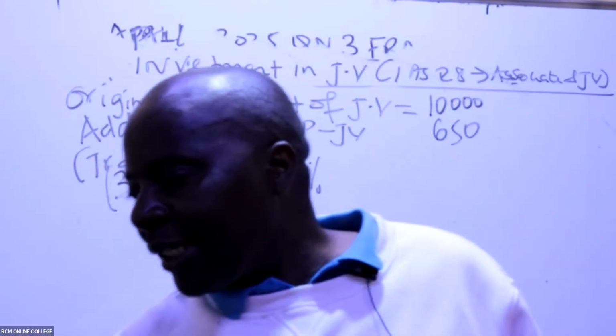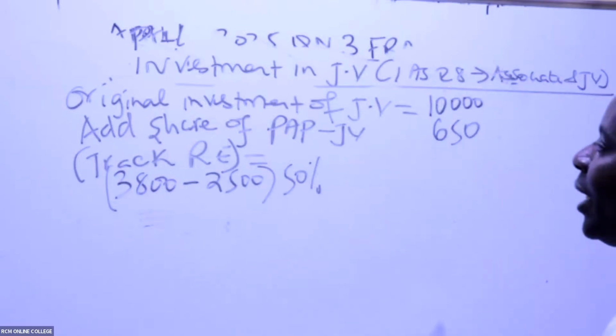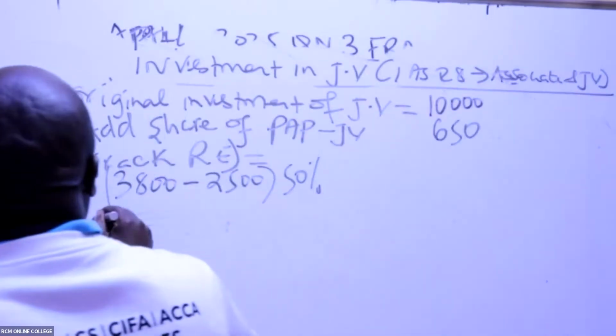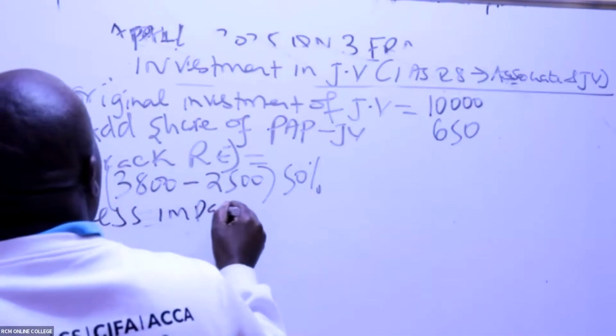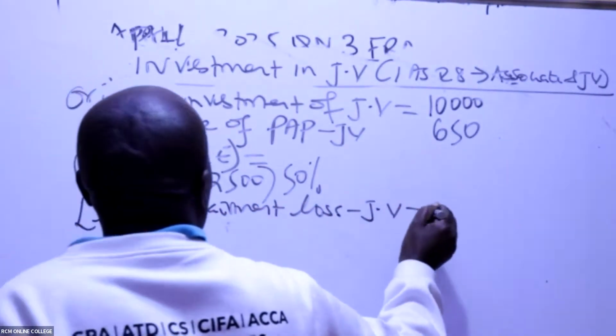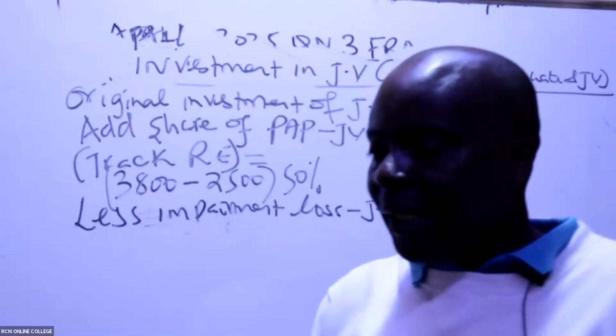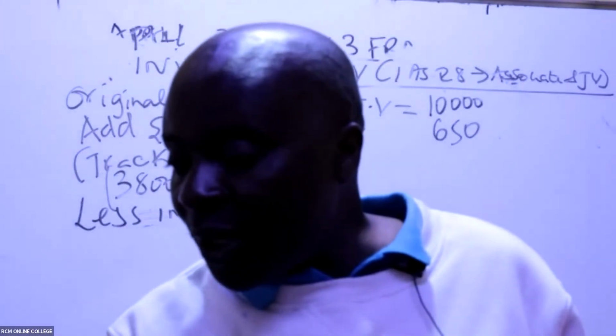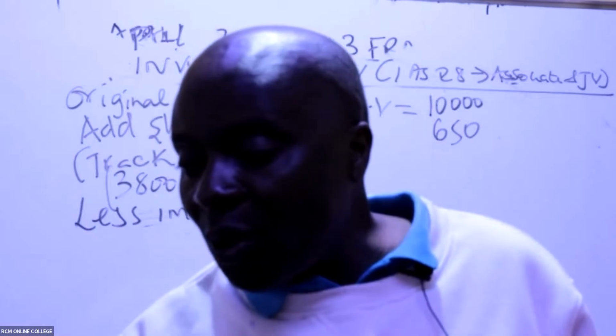Yeah. So then that gives us how much? 650, like that. Then you come and less the impairment loss. Less impairment loss. Usikachukue kale ka 150 wewe, in impairment loss of the joint venture, which the examiner has told us that the joint venture had not been impaired at all. The examiner told us that.